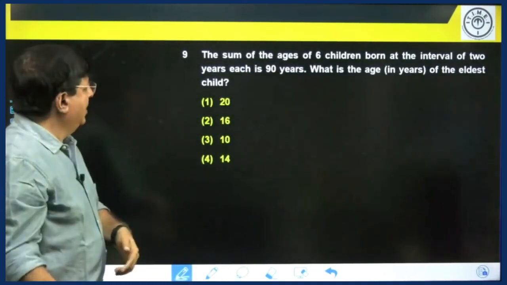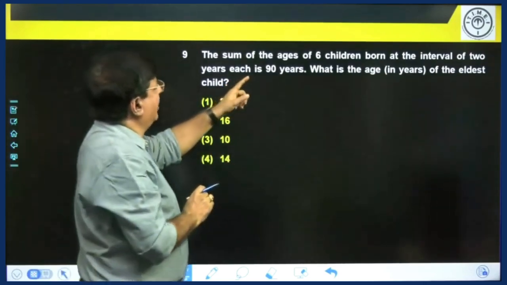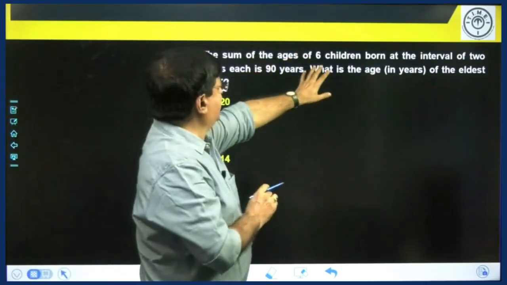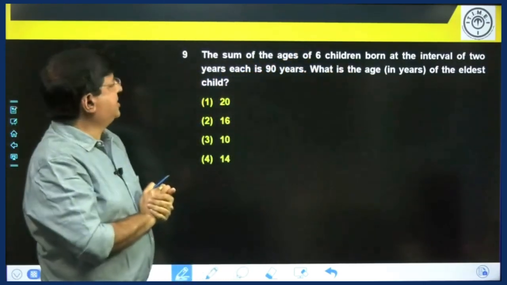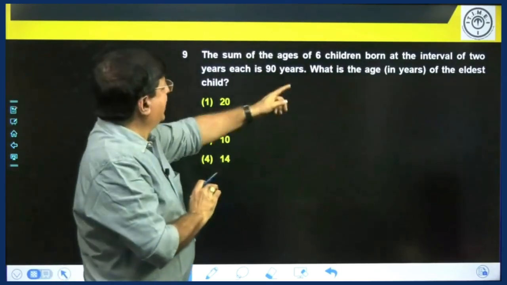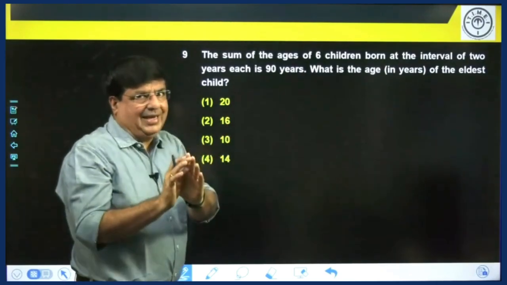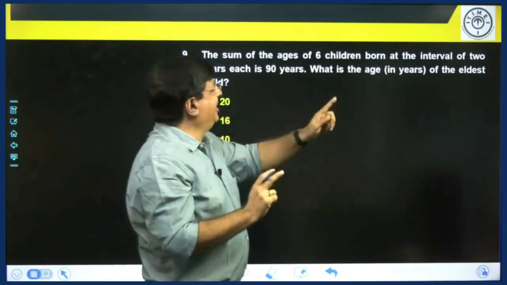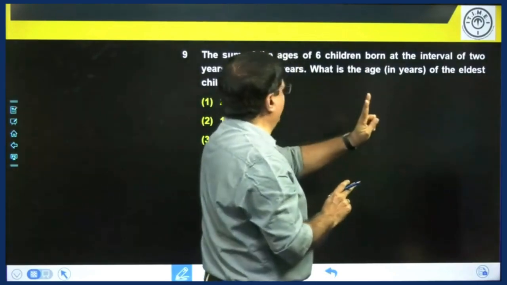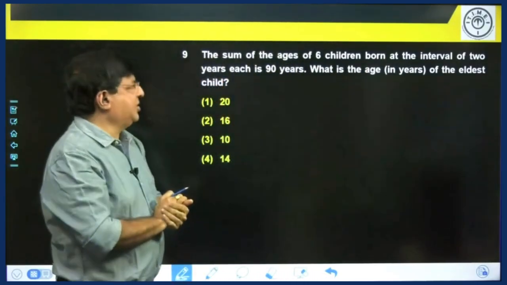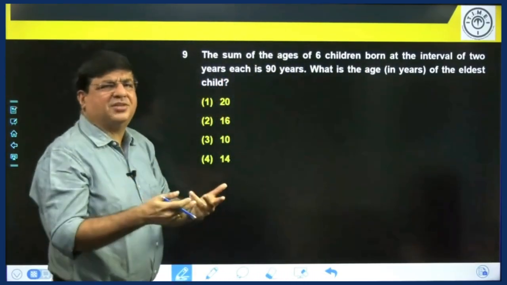Question number 9. The sum of the ages of 6 children born at an interval of 2 years is 90 years. There are 6 children, and if you add all their ages, it is 90. But the most important point given here is they are born at a gap of 2 years. What is the age of the eldest son?